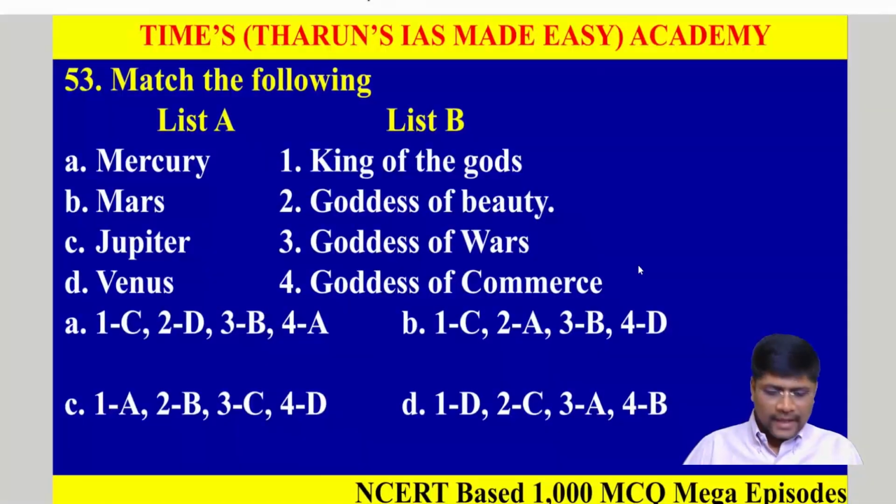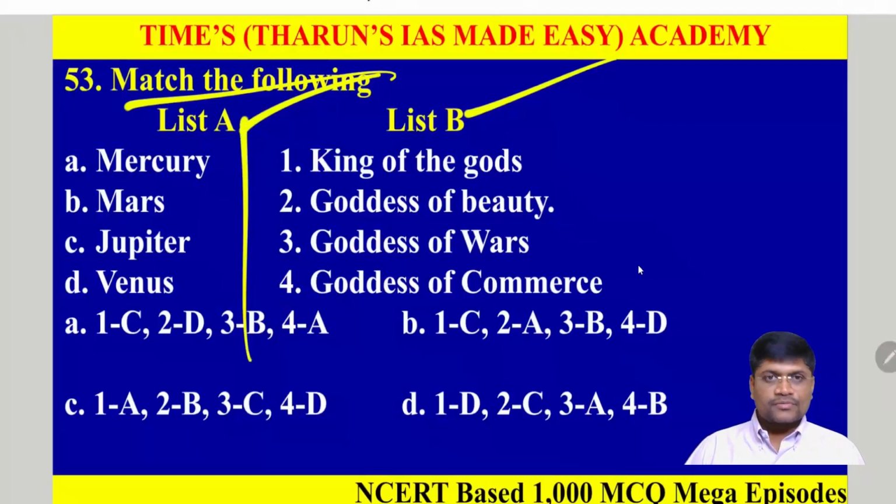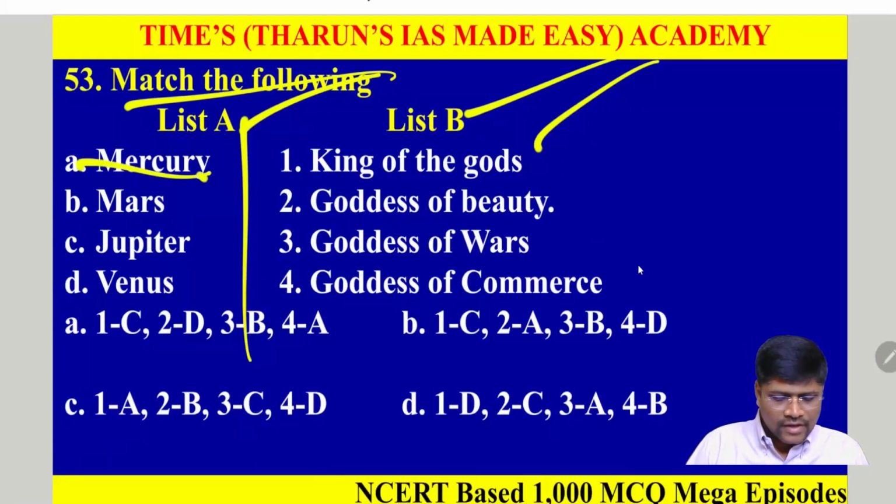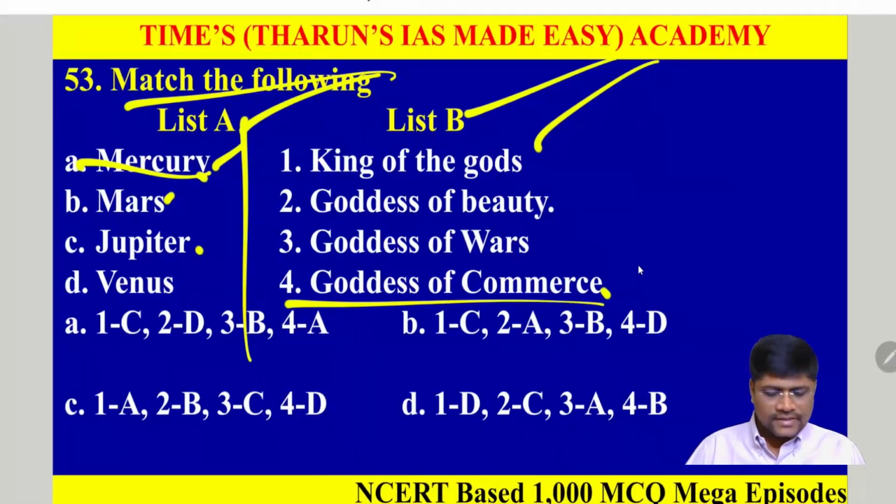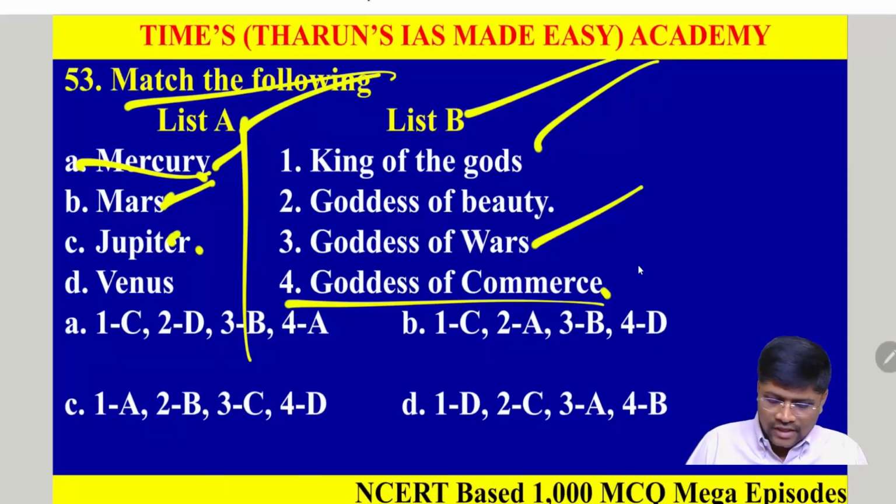Question number 53. Match the following list A with list B. Here is the list of planets, and this side we have the names given to the planets according to Greek mythology. On this side we have Mercury, Mars, Jupiter and Venus. In list B, Mercury, according to Greek mythology, is called the god of commerce or skills. Mars is called the god of wars. Jupiter is called the king of gods.